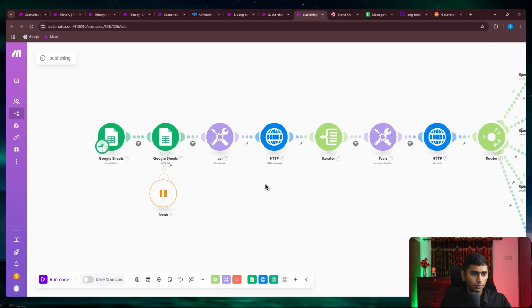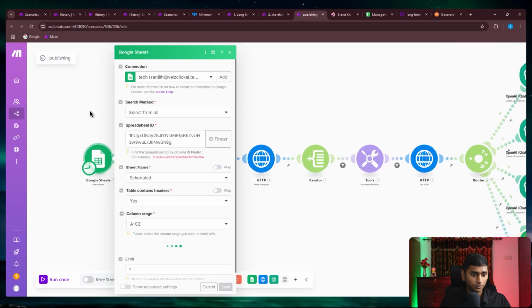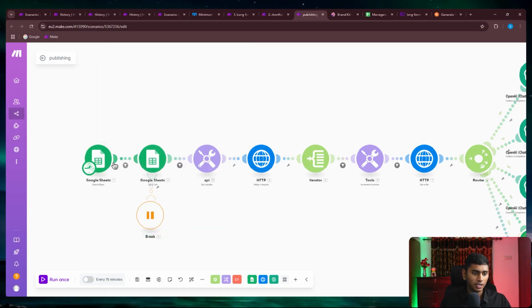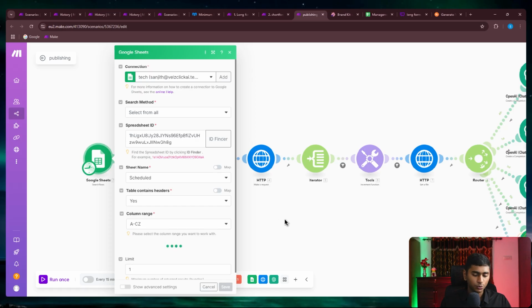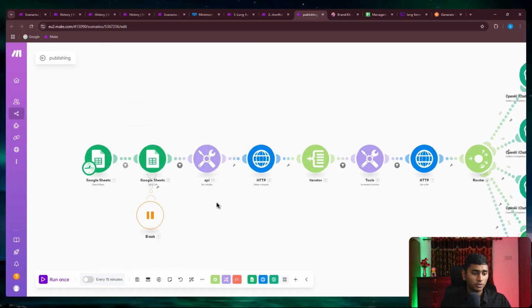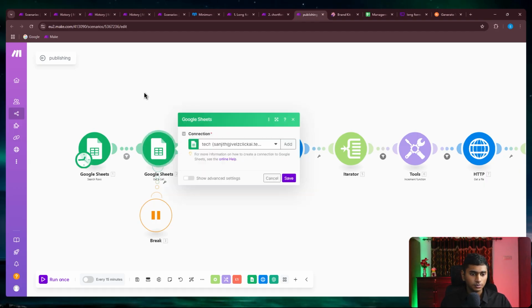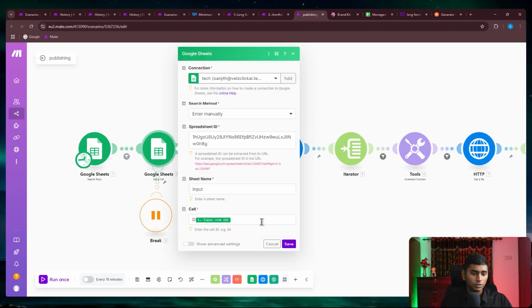Basically over here, we search the scheduled sheet, and after that we search for the status equal to pending. Once we get that, we only take one at a time because we just want to post one video at a time. After that, we get the project ID for that specific video.